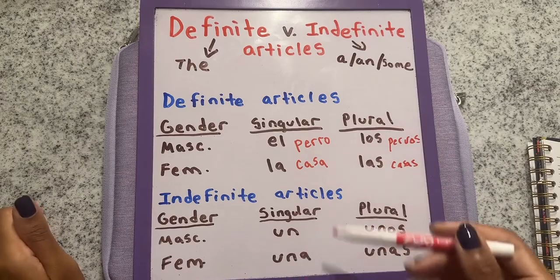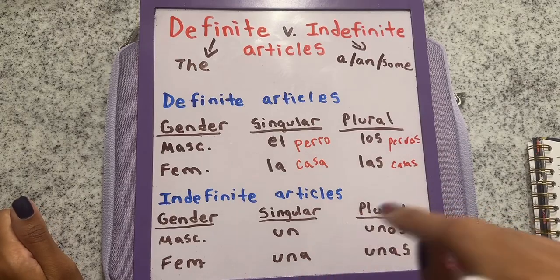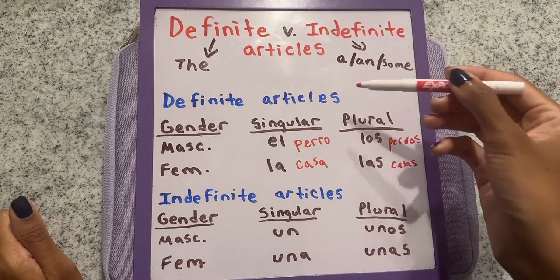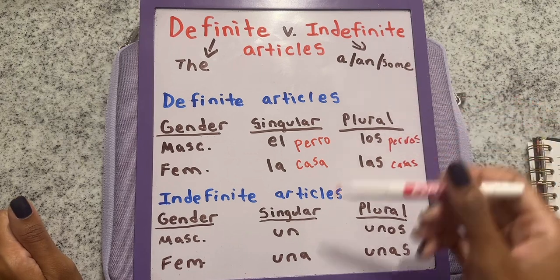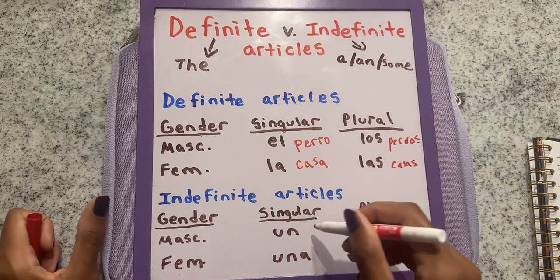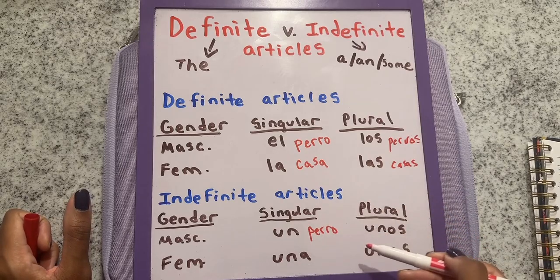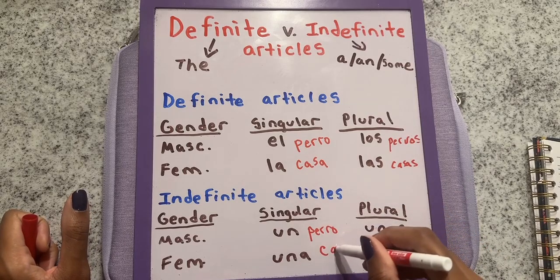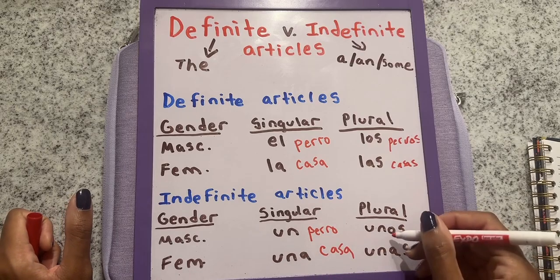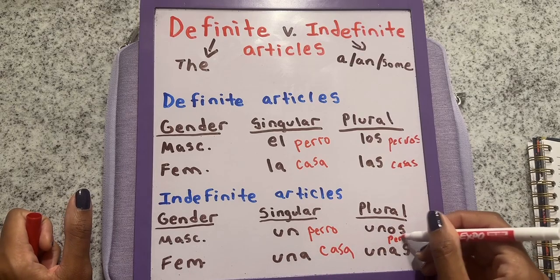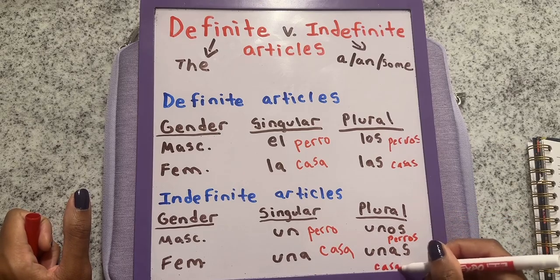Now, indefinite articles are a little bit more vague. You kind of can't put your finger on exactly what it is. So indefinite articles are like the English equivalent of a, and some. For example, we can use our same nouns. Un perro means a dog. Una casa, a house. Unos perros means some dogs, and unas casas, some houses.